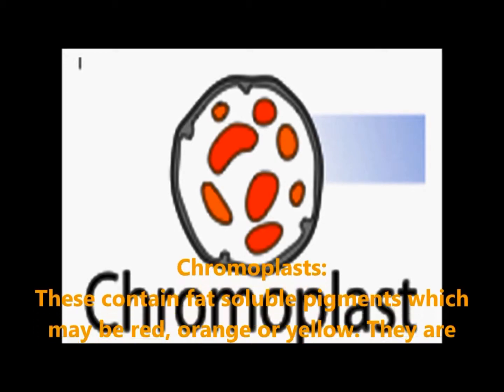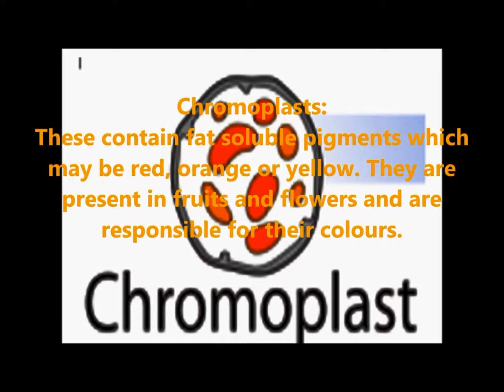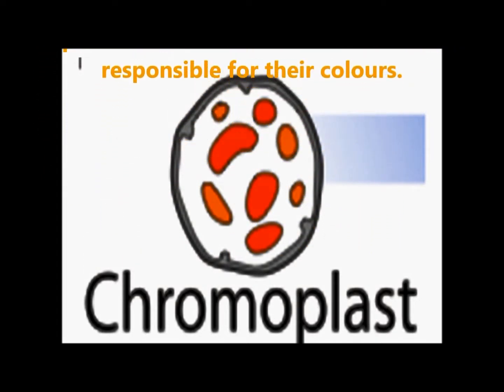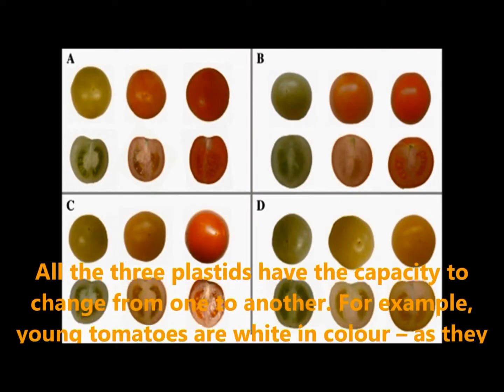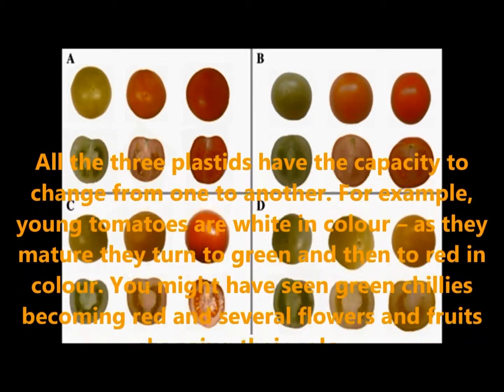Chromoplast. This contains a fat-soluble pigment which may be red, orange or yellow. They are present in fruits and flowers and are also responsible for their colors. All the three types of plastids have the capacity to change from one to another. For example, young tomatoes are white in color.